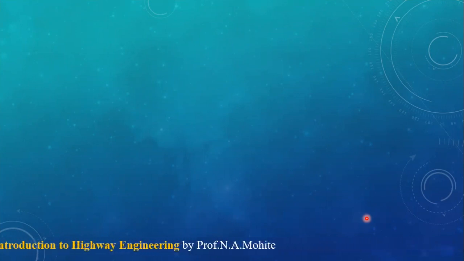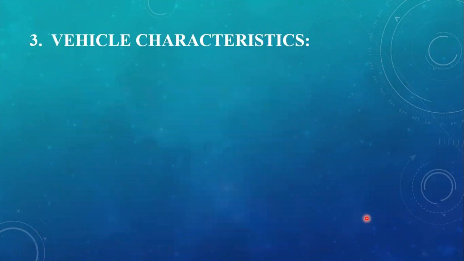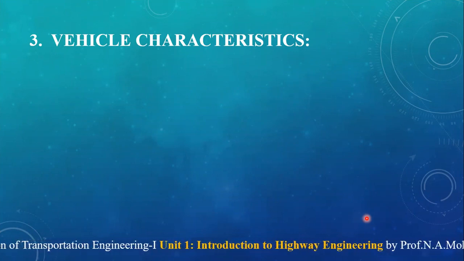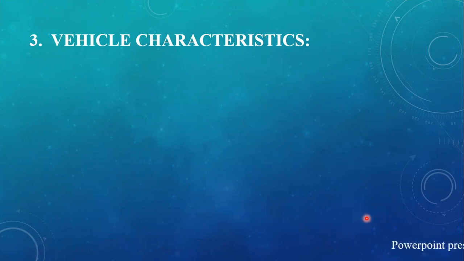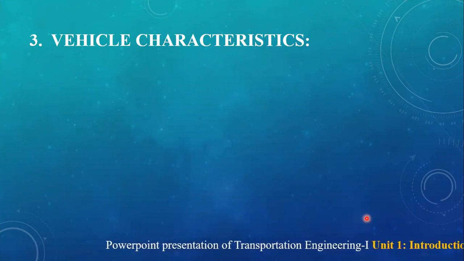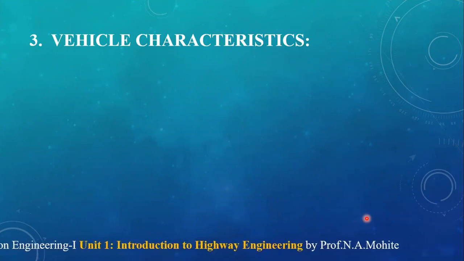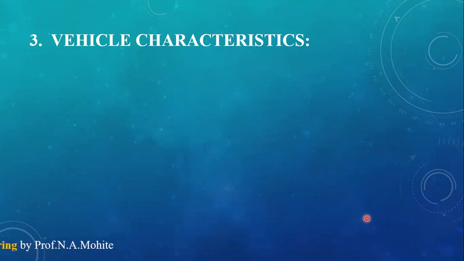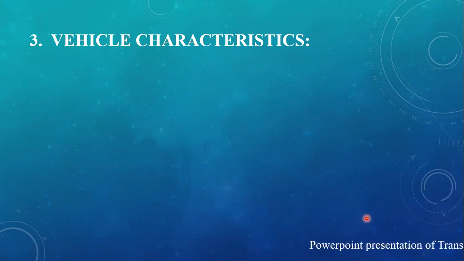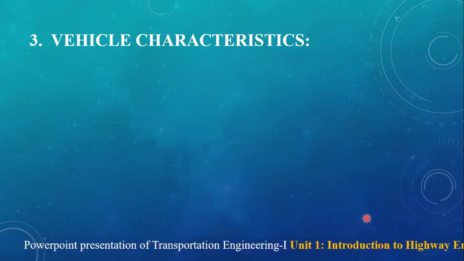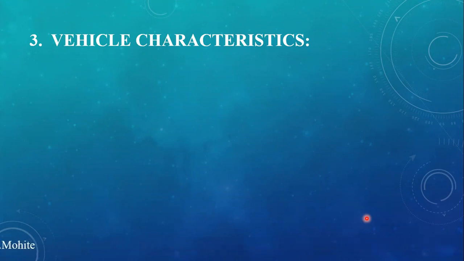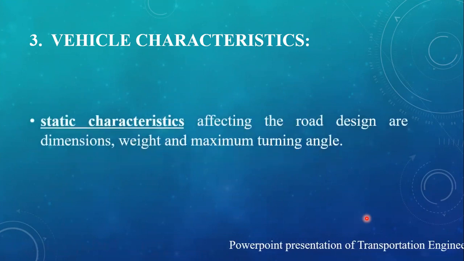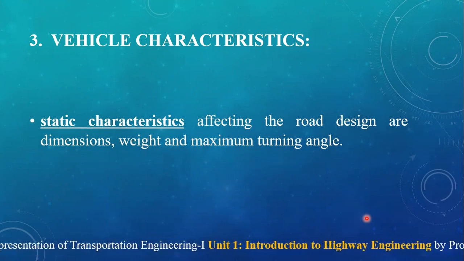But if you do not know the sizes of the vehicle, you cannot proceed further. When two vehicles are driven at the same time, the clearance between the two vehicles should be adequate, otherwise there are chances of an accident. So the side clearance, or rear and front clearance, whatever is to be provided, has to be seen. These vehicular characteristics affect the geometric design and traffic performance considerably.